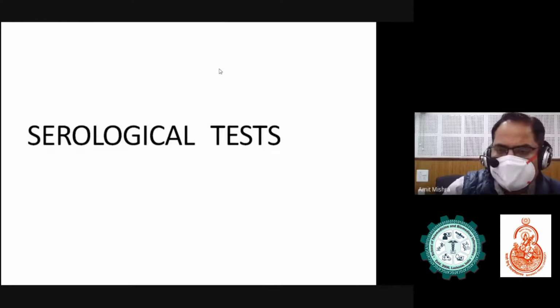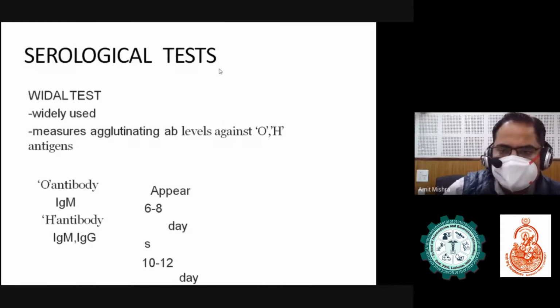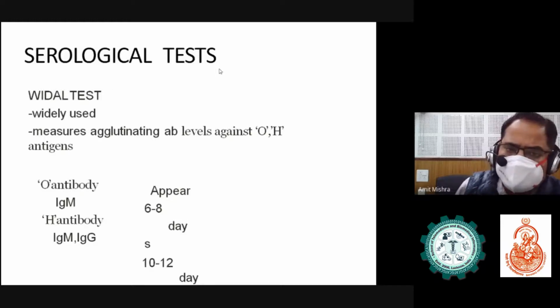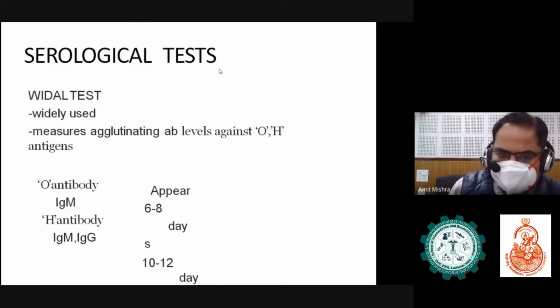These are the serological tests. Other than the culture, this is the serological test, commonly known as the Vidal test. Everyone might be knowing about the Vidal. It basically measures the agglutinating antibody levels against O and H antigens. O antibody IgM appears in 6 to 8 days, and H antigen IgM and IgG appear at about 10 to 12 days.